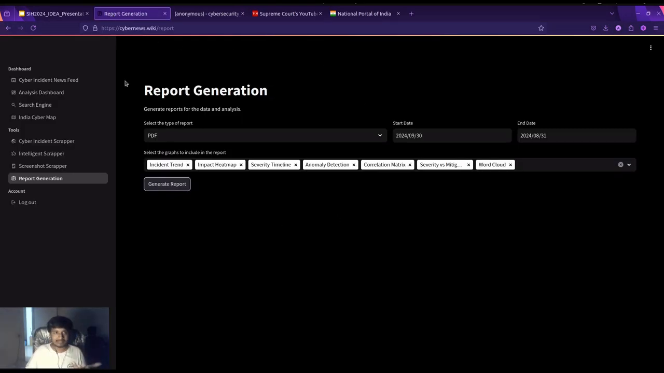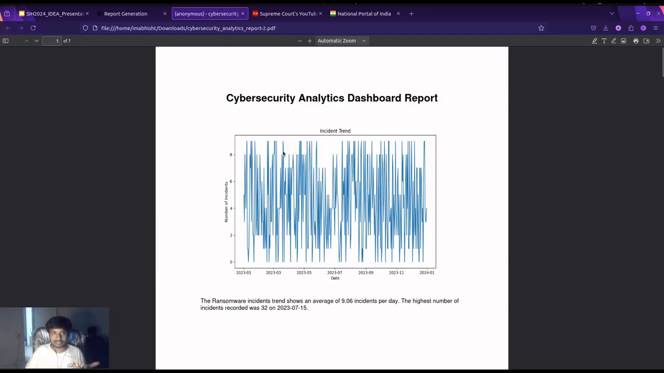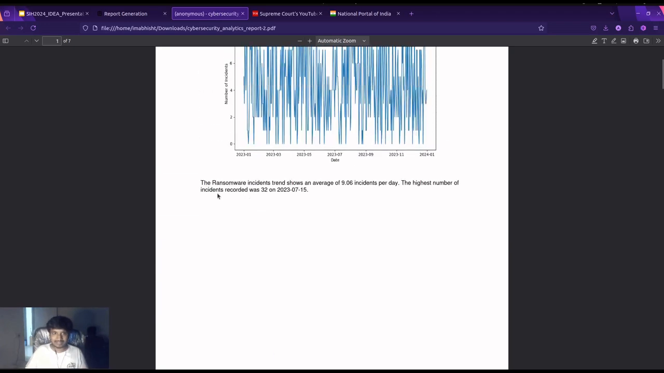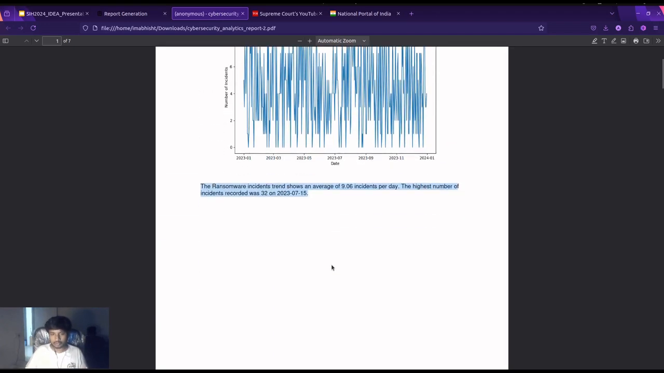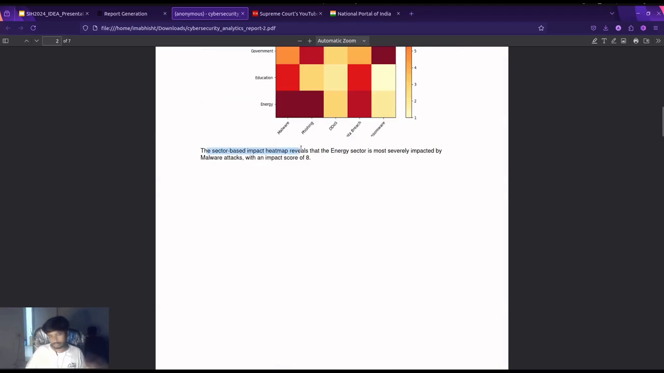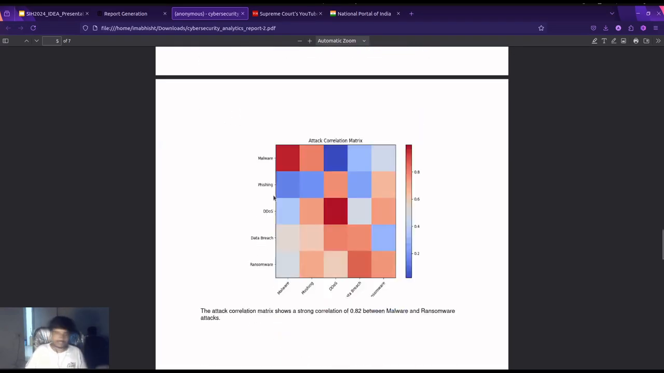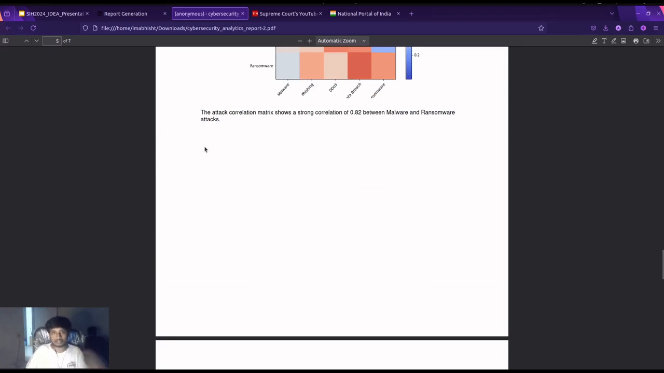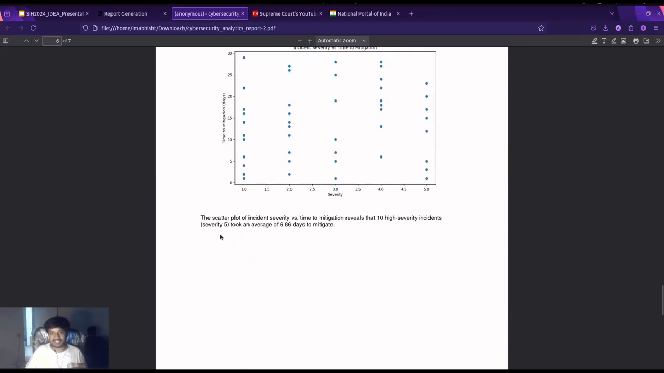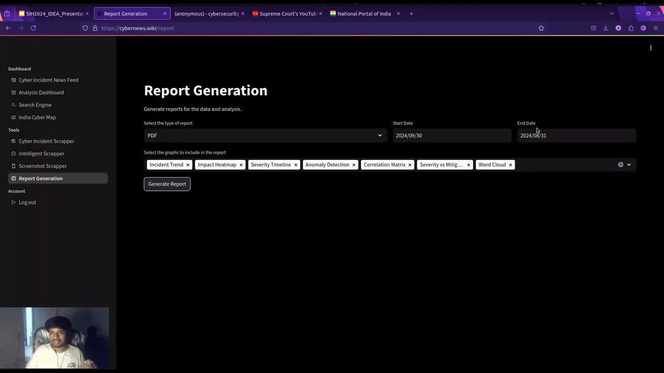So our tool has created this report. You can read the whole content of the report. You can send it to another person so that they can also know about the attack vectors and the activity that has happened in this period of time.